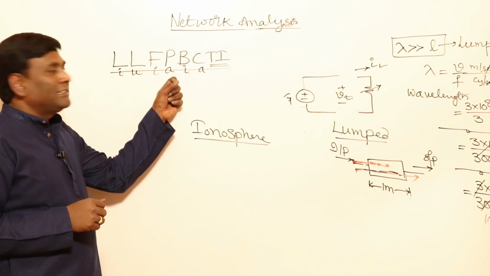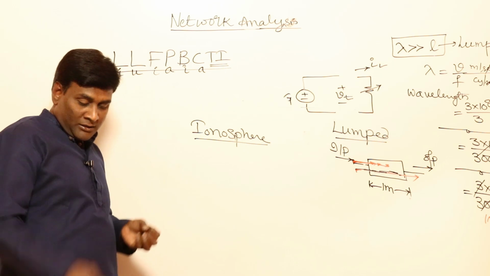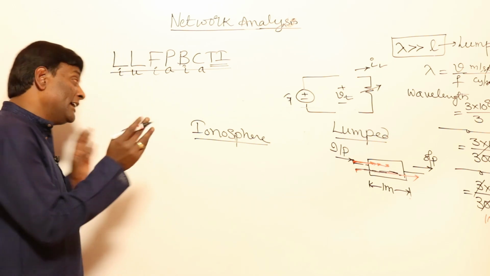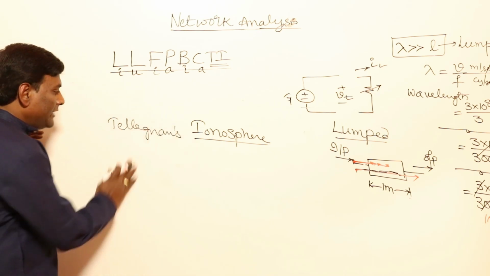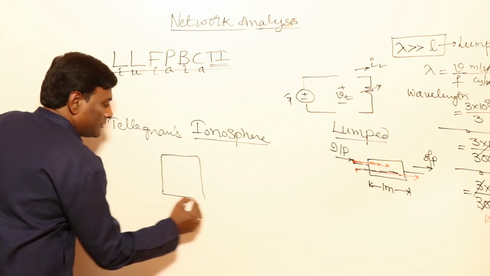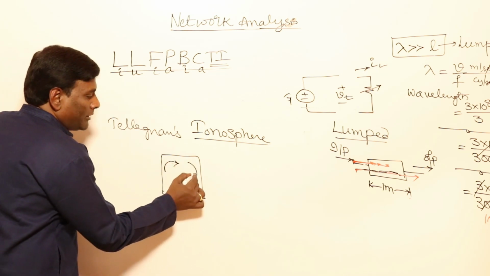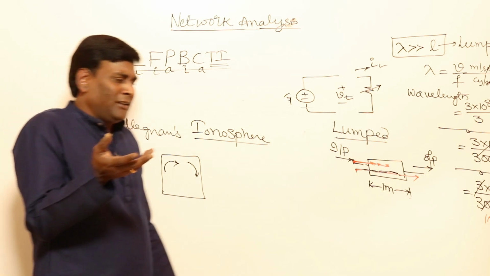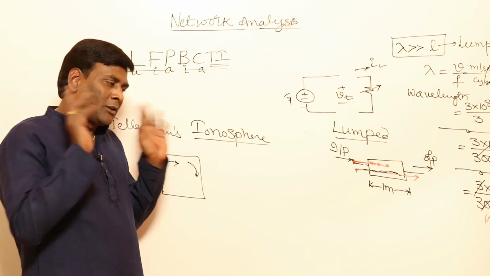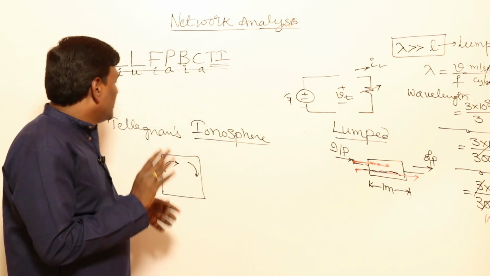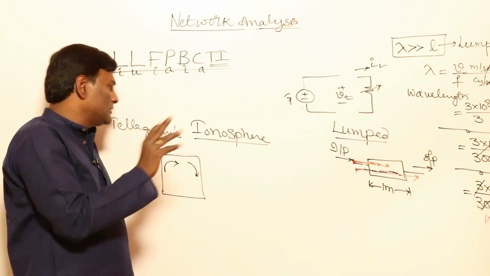Forget about it. Now let us think of passive, about active, passive or complete passive. Let me tell you just like that, and again we will discuss this in Tellegen's theorem. In a network or in a system, there is conservation of power: power delivered equals power absorbed. Power can neither be created nor destroyed. Power can be transformed from one form to another form. We have seen that in our 8th standard. So conservation of power is nothing but passive. We will discuss active and passive elements in Tellegen's theorem.